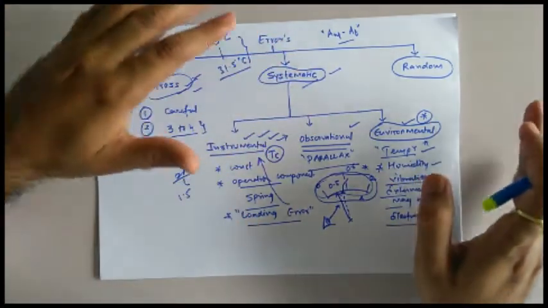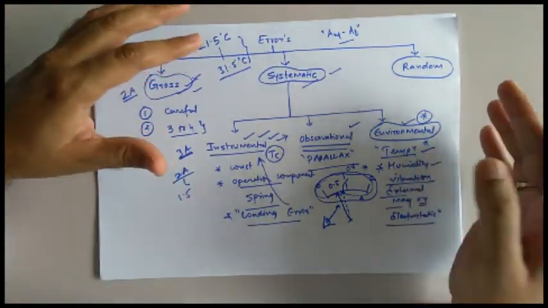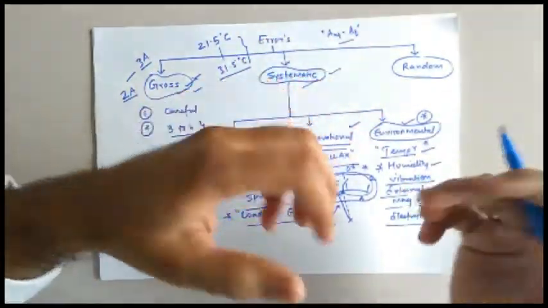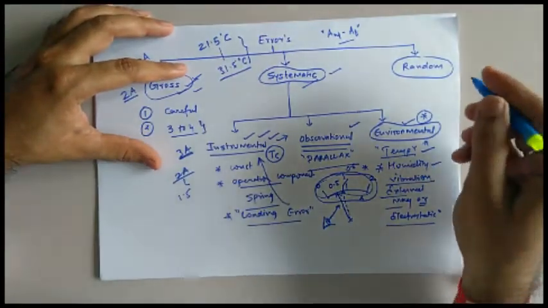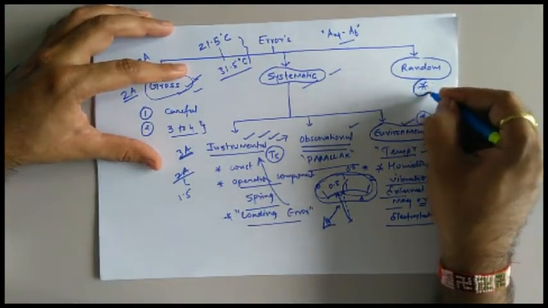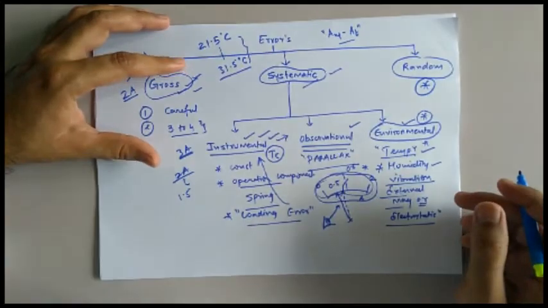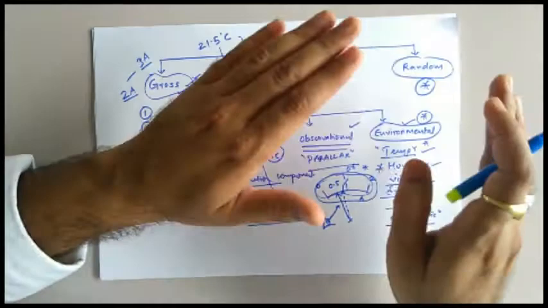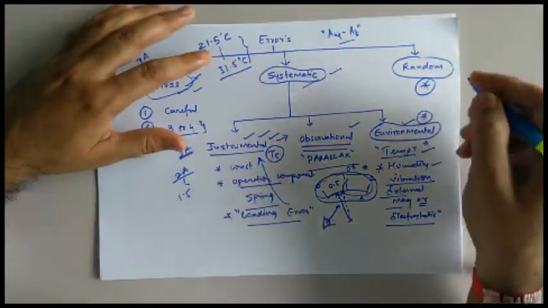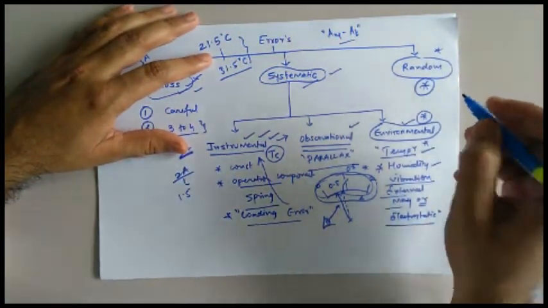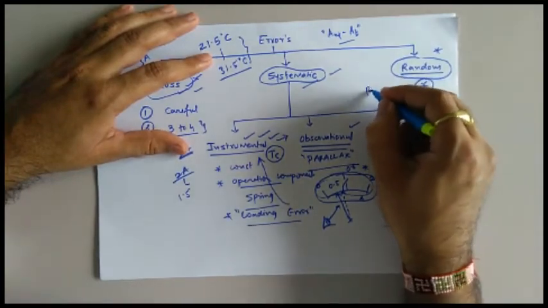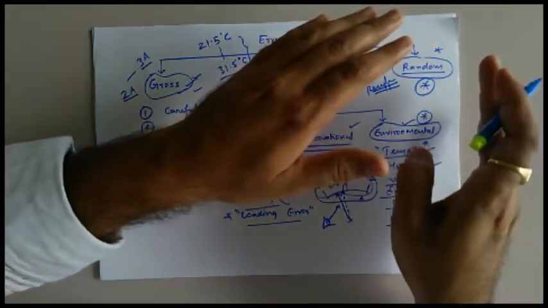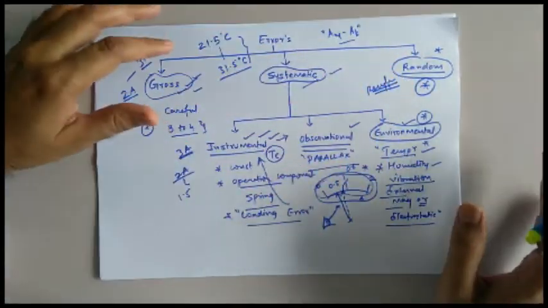But there are a lot of factors available in the universe of which we don't have any idea, but because of their presence the reading of the instrument is drastically going to change. Those types of error are defined under the category of random error. And because we don't know the exact reason behind this type of error, it is impossible to do a mathematical analysis of such error. Sometimes these random errors are also called residual error, because these errors already exist there, but we don't know the exact reason behind their occurrence.